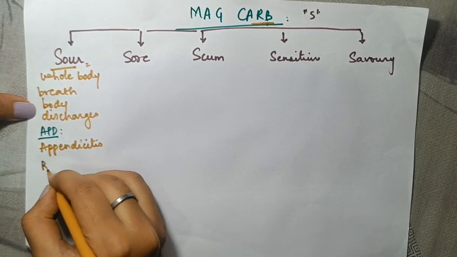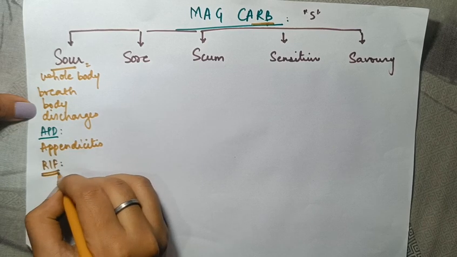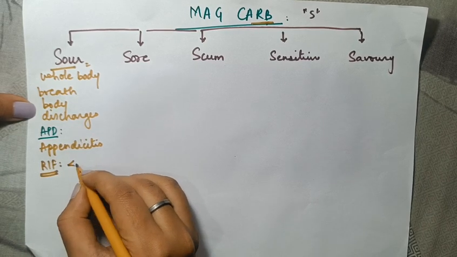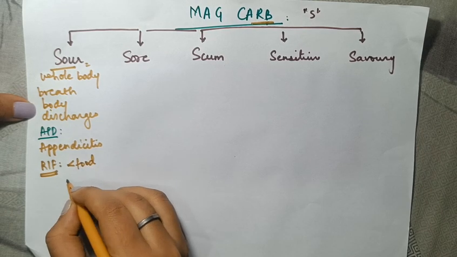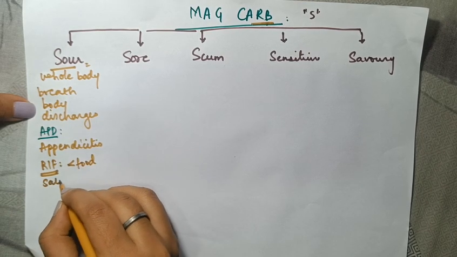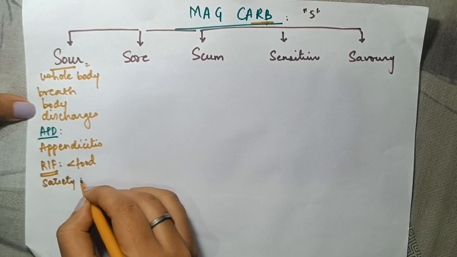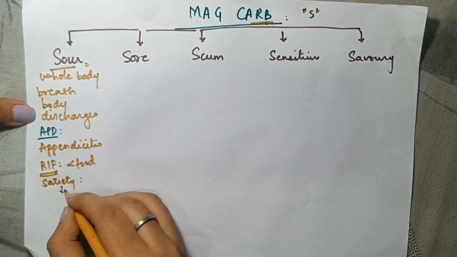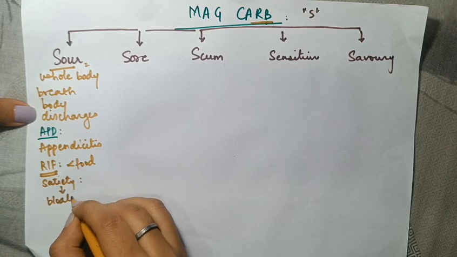Now this pain is right iliac fossa pain. This pain is worse with food. There is satiety after a little quantity of food. Okay, so the symptom is that even with normal quantity of food, the person feels bloated.